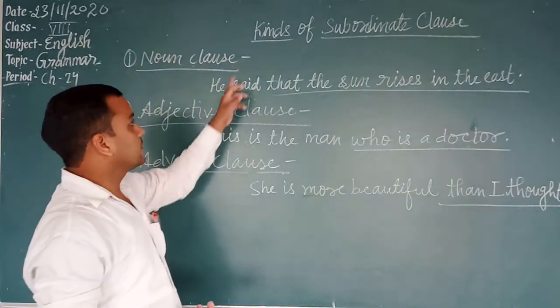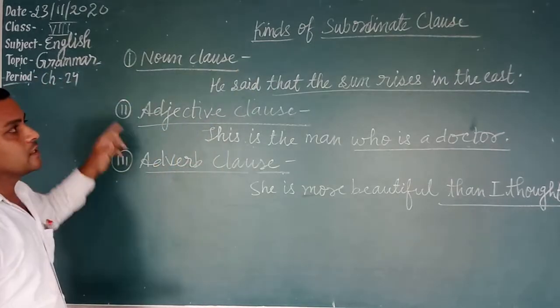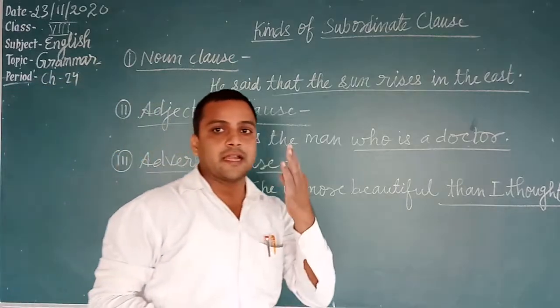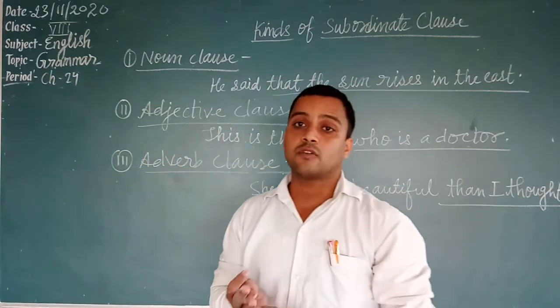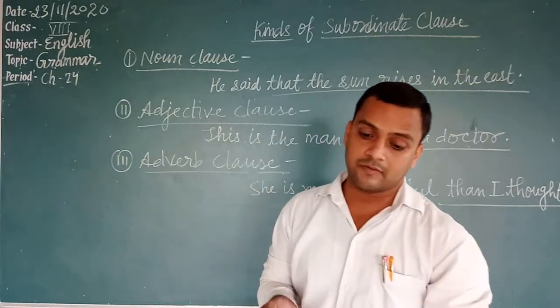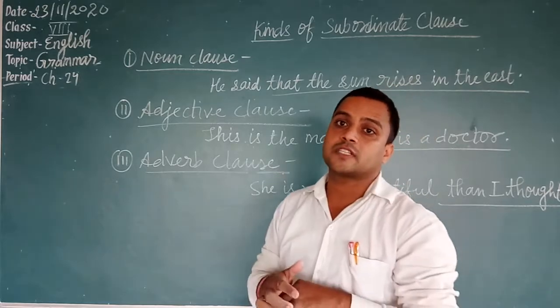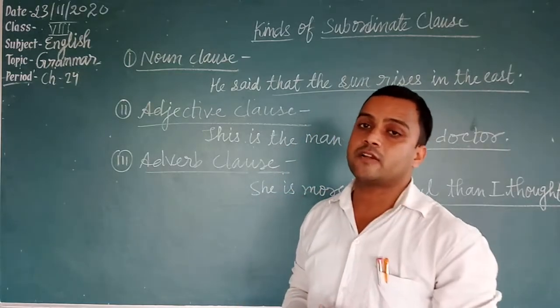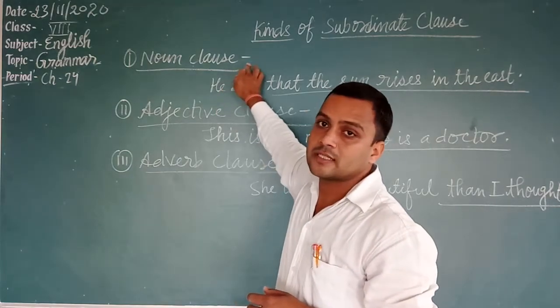Students, now see the kinds of subordinate clause, chapter number 24. As we know, there are three kinds of subordinate clause: noun clause, adjective clause, and adverb clause. Noun clause. Students, a group of words which contains a subject and a predicate of its own and does the work of a noun in the sentence is known as a noun clause.